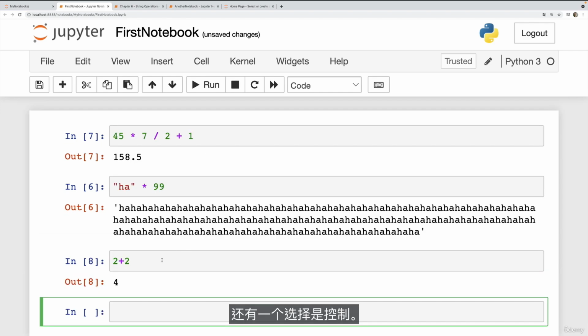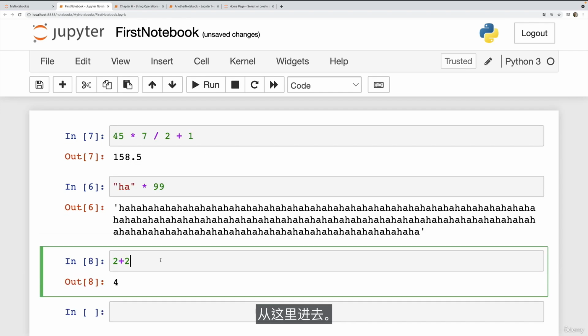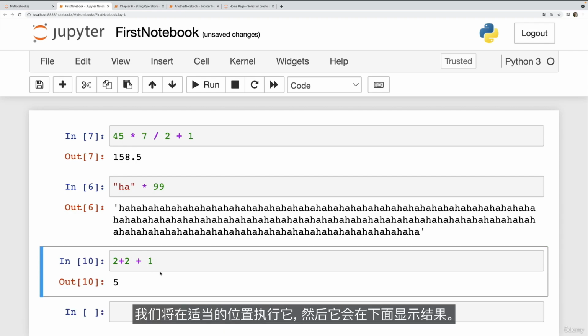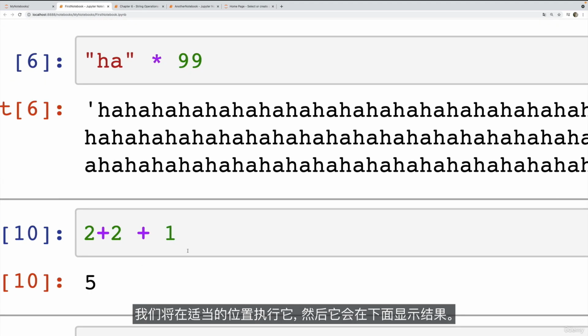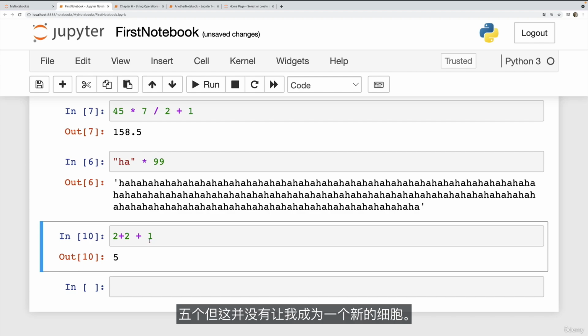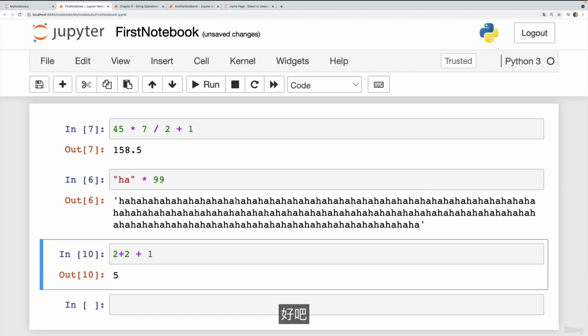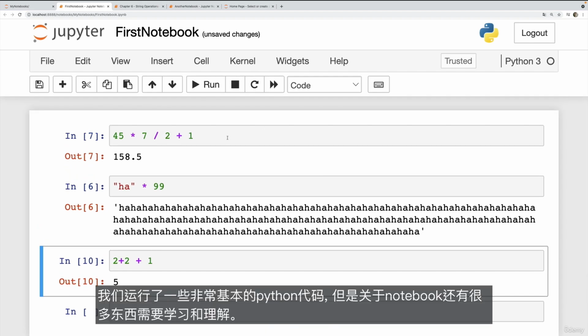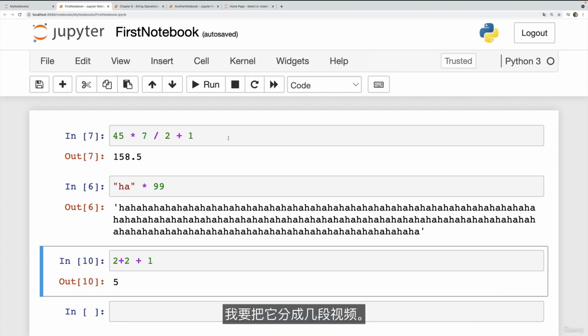Then there's also the option to do Control Enter right there. So let's tweak this a bit. Let's add 1, Control Enter, we'll execute it in place, and then it just shows me my result down there, 5. But it didn't make me a new cell, it didn't move my cursor. All right, so we made our first notebook, we ran some very basic Python code, but there's a lot more to learn and to understand about notebooks. I'm just going to split it up into separate videos.